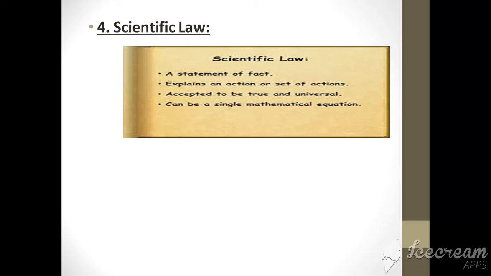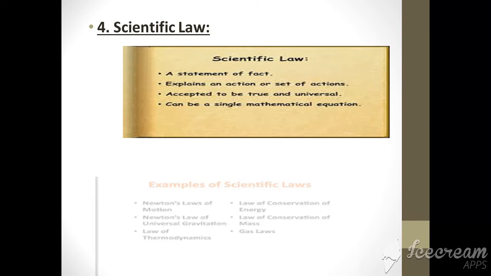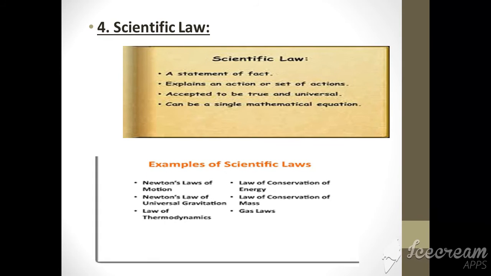So in chemistry, you will study some of the laws in which you are also going to deal with mathematical equations. These are examples of scientific laws: Newton's law of motion, Newton's law of universal gravitation, laws of thermodynamics, law of conservation of energy, law of conservation of mass, and gas laws. So here we completed our topic, scientific method. In detail, you have to write about this, all 4 steps.